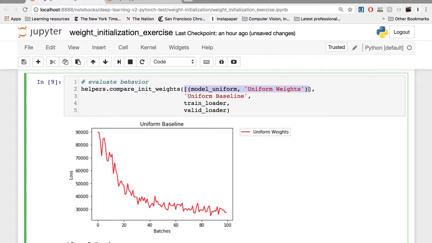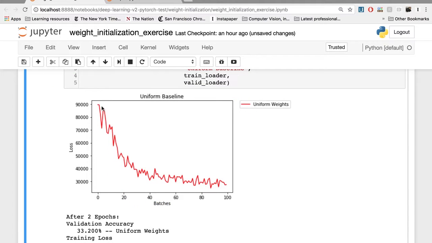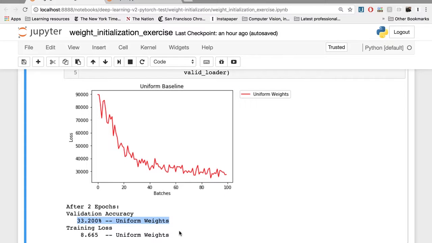Finally, I'm creating a model list of just length 1, and I want to see how this uniform model performs. Here we can see that the loss still starts out fairly high, but it's decreasing fairly reliably. And after training for 2 epochs, our model gets around 33% accuracy, which is much better than just guessing, so we know that we're on the right track.